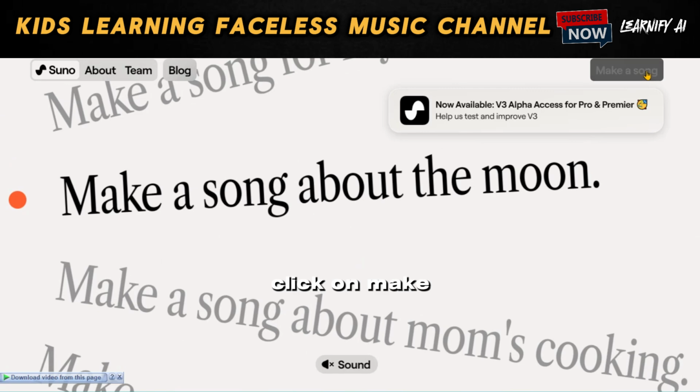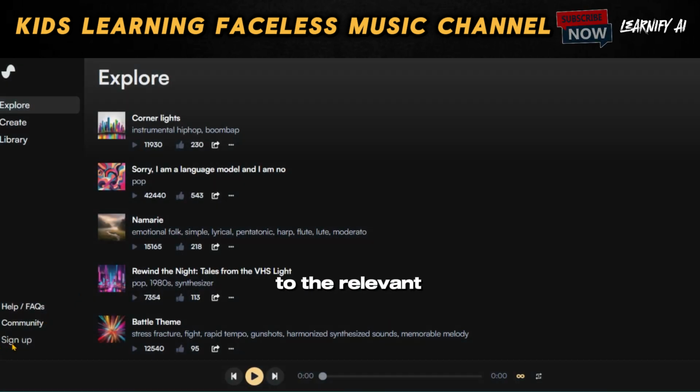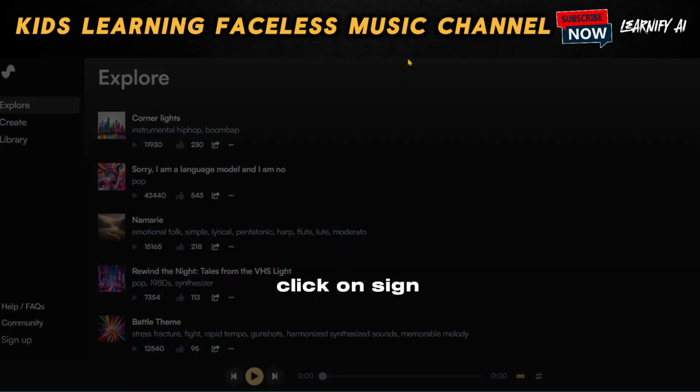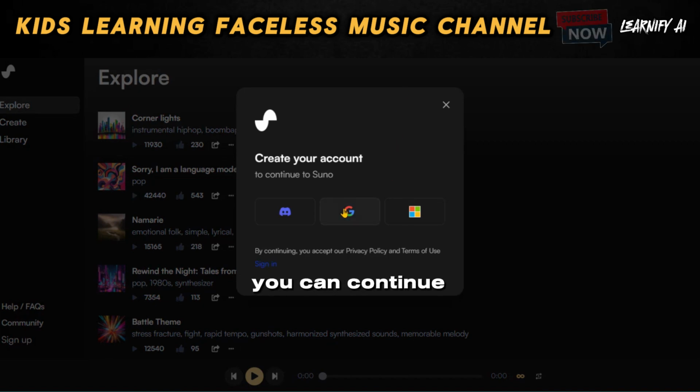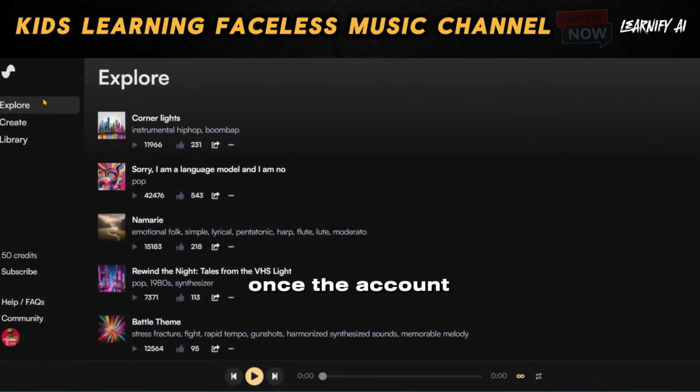From there, click on Make a Song. This will direct you to the relevant page. Click on Sign Up from this page. You can continue with Google or another account after creating your account. Once the account is set up, click on the Create button. This will take you to the Song Creator page.